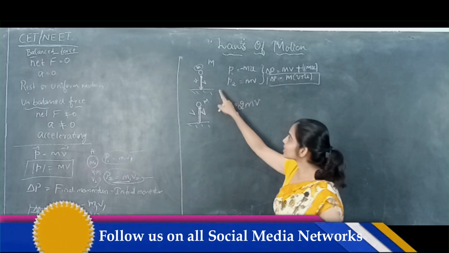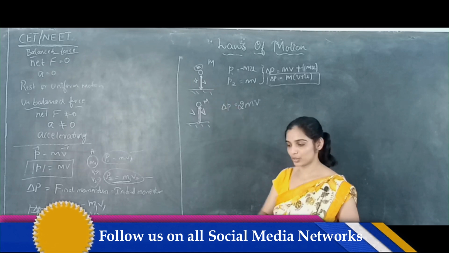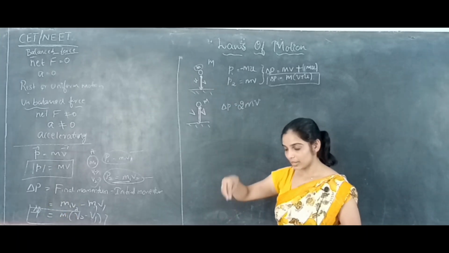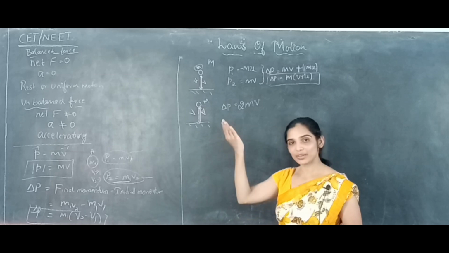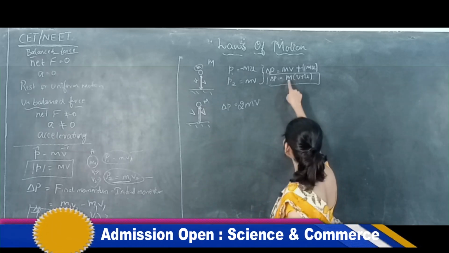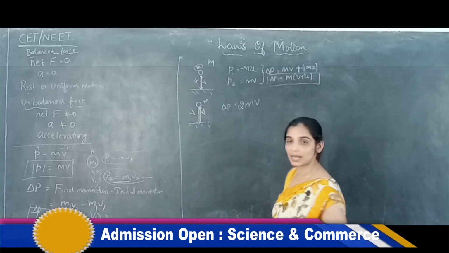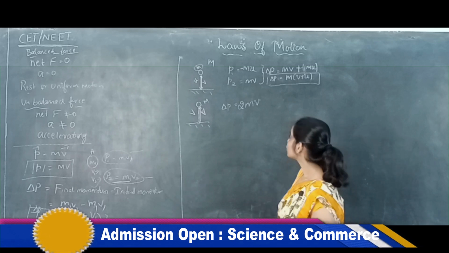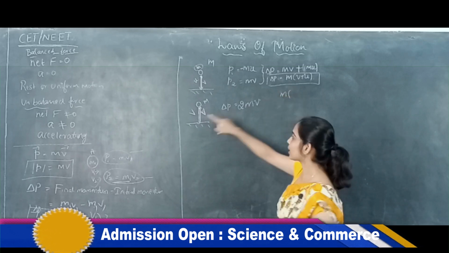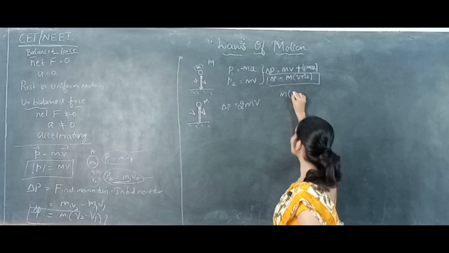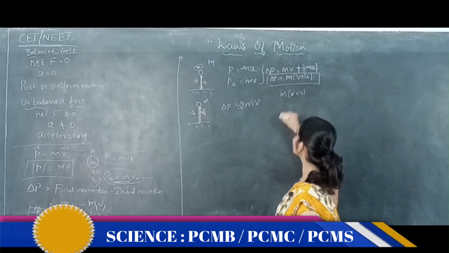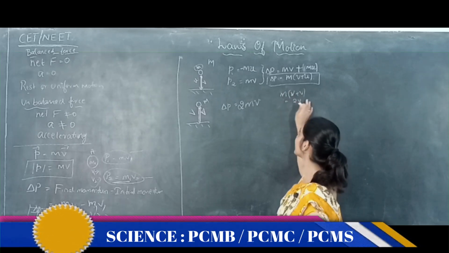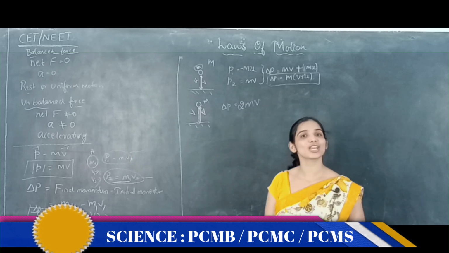See, change in the momentum for anything which is dropped on the ground normally and bounced back normally is mass times the sum of the two velocities. So mass into what are the two velocities? v plus v is nothing but 2v, into m. 2mv is nothing but change in the momentum.